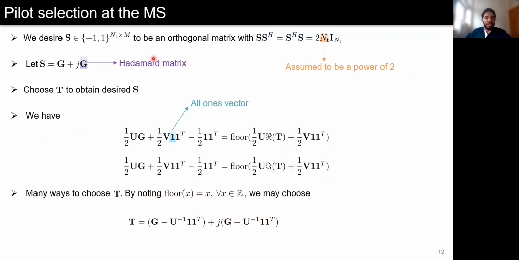For simplified channel estimation, we decide the pilot matrix S to be orthogonal. One way to choose that is to select the pilot matrix S to be G plus jG, where G is the Hadamard matrix. Here, we have assumed that the number of antennas NT is a power of 2. There are multiple ways to do this. The aim is to choose input T for the sigma-delta DAC at the mobile station to obtain this S. To do that, we can use the deterministic relation between the input and the output of a sigma-delta quantizer to obtain this expression. Using this expression, one way to choose this T is to select T like this.